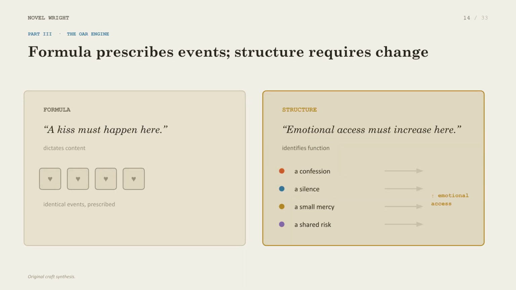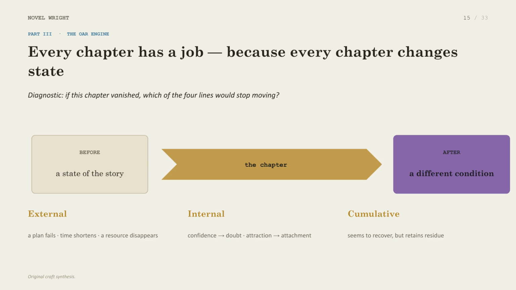Formula is prescriptive, but structure is functional. Instead of dictating a specific event, a structural approach identifies what the story needs, such as increasing emotional access. Every chapter must have a job, because every chapter must change the story's state. If a chapter can vanish without moving the 4 lines of tension, it may need to be reevaluated.